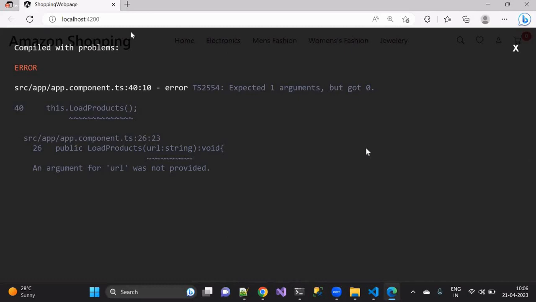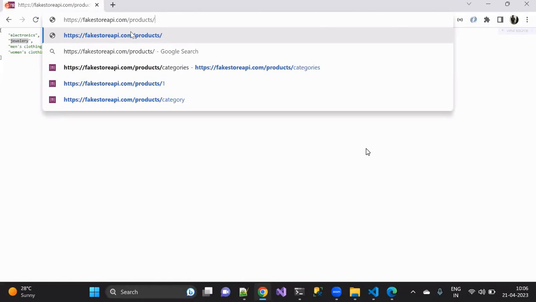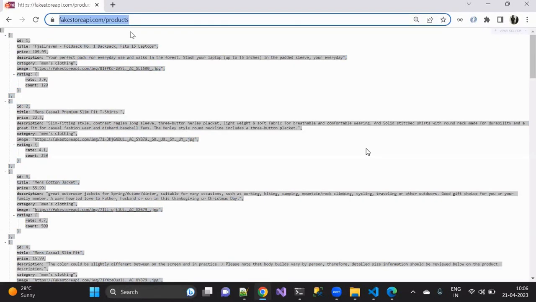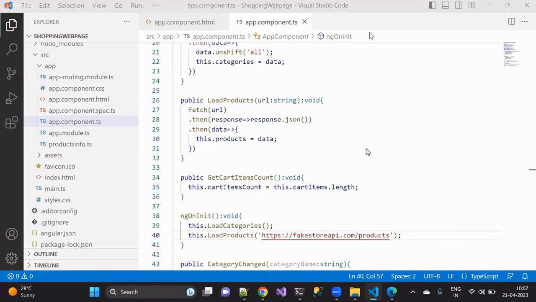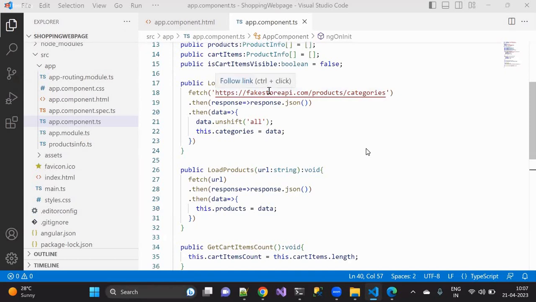So how can I do that one? You can just give what? Products. If I give that, then automatically I'm able to see all the product details. Okay, I'm able to see all the product details. So I'll copy that and give it directly here. To that particular function, I'm just sending an argument, nothing apart from that. Right? That's it. Either you can directly give it like this, or else you can use the URL also. That's up to you. Okay, na?